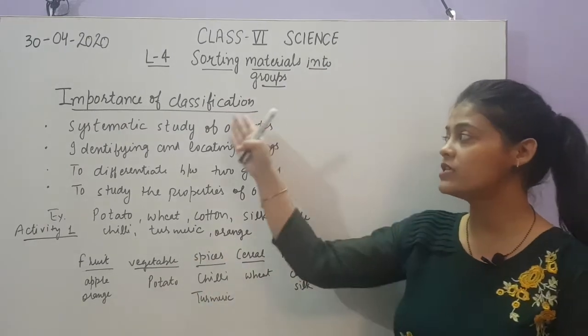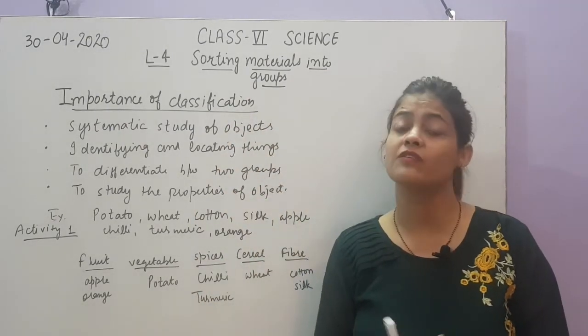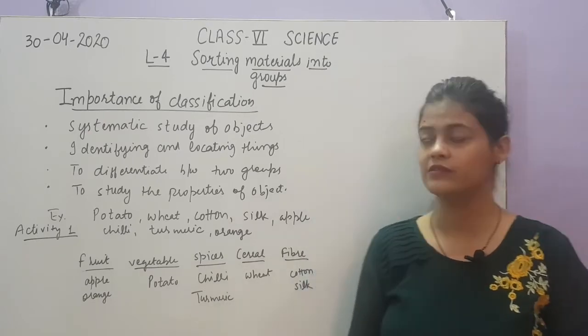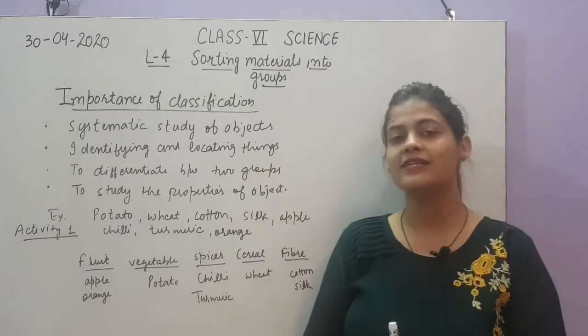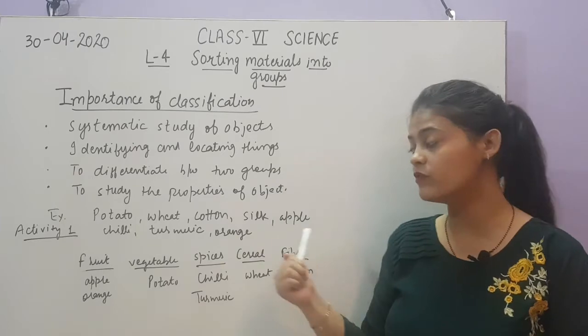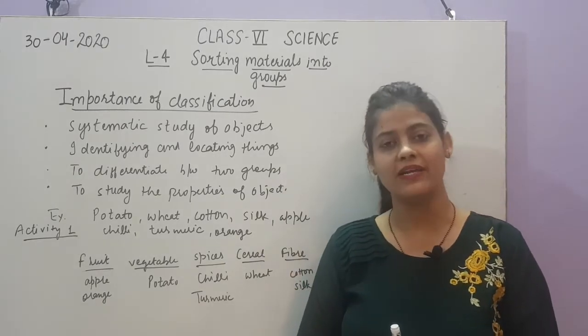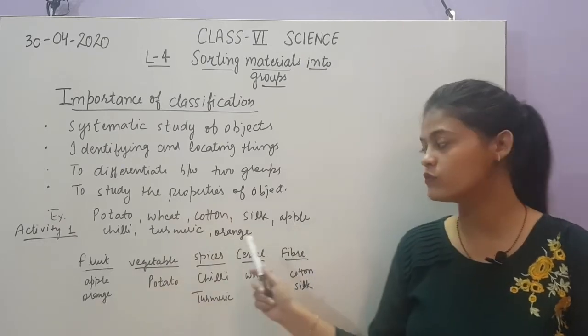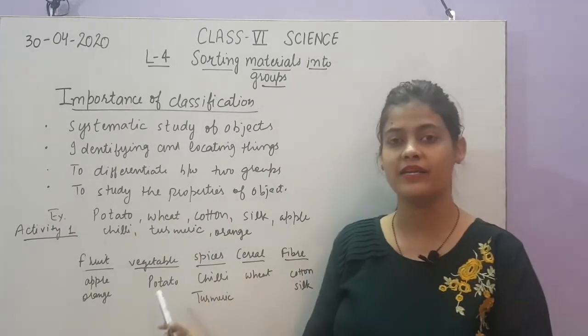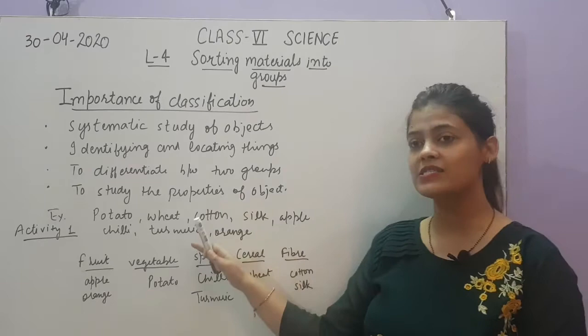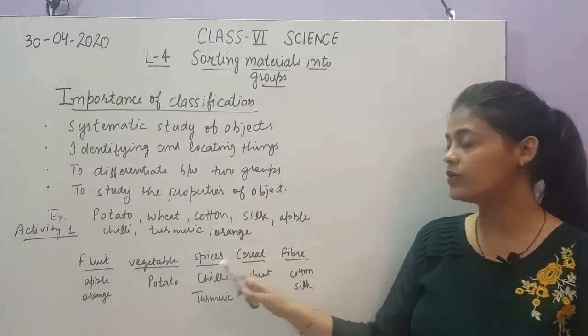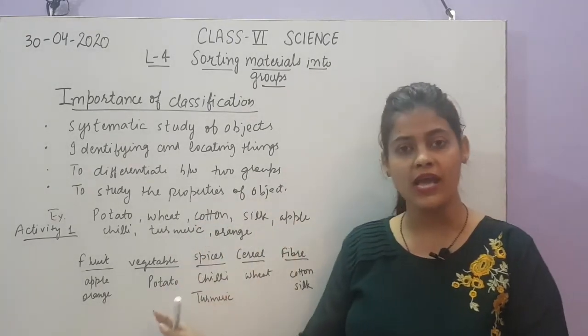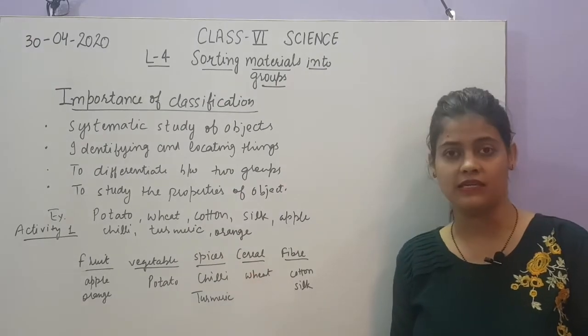So let us now see the importance of classification, कि why classification is important. So first point is systematic study of the objects. It will help us to do the systematic study of the objects. जैसे यहाँ पे हमने example लिया था. So we have done here the systematic study. Means if you first classify the things into different categories, then it will help you to study them easily.